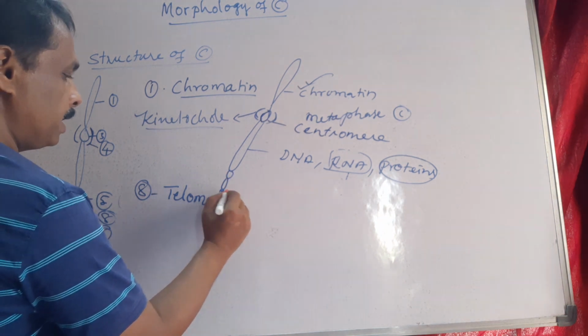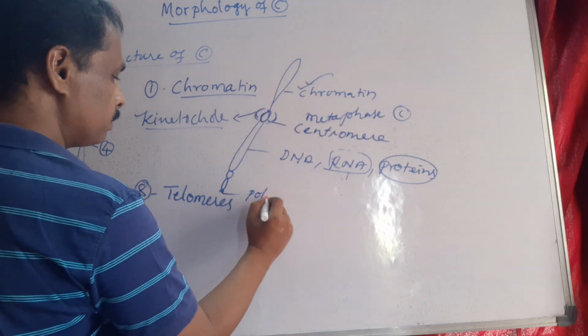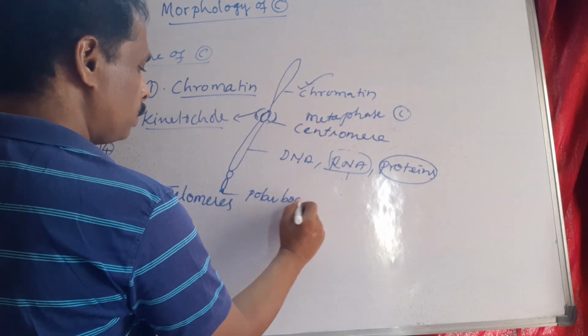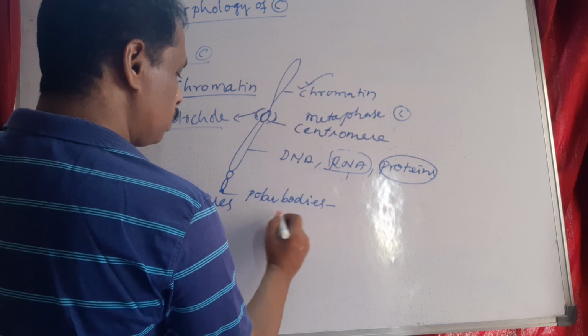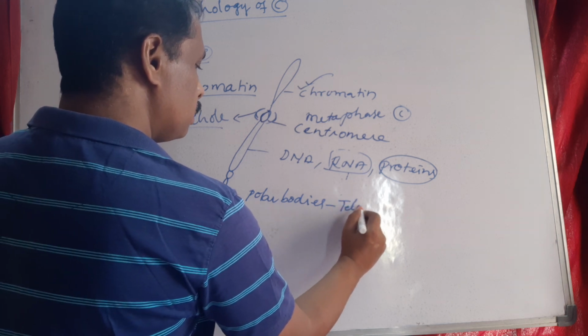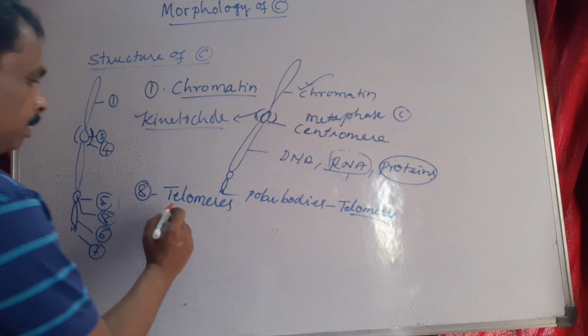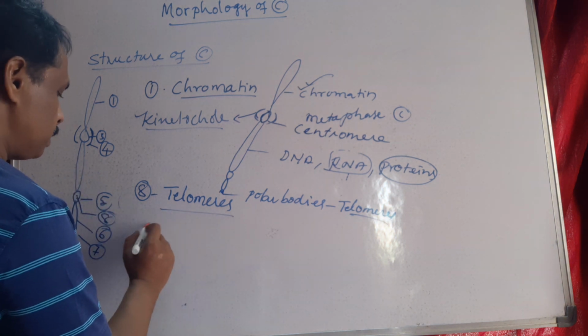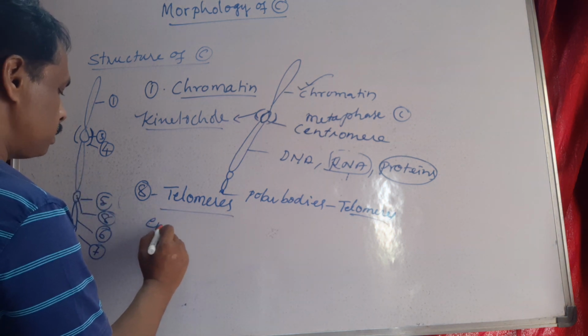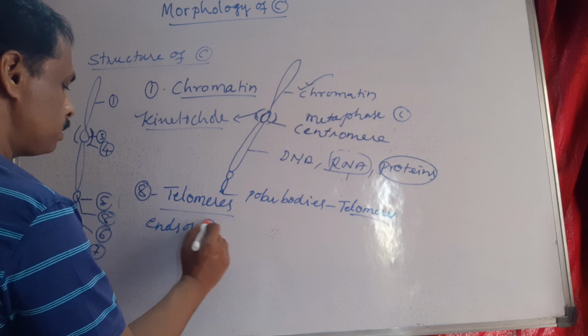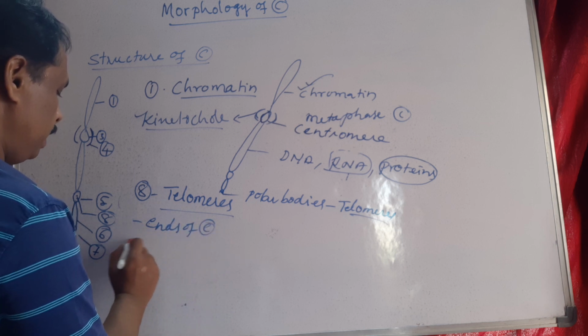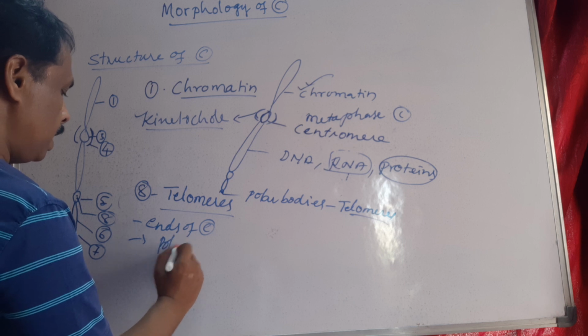At the ends, there are polar bodies present. These polar bodies are called telomeres. Telomeres are present at the ends of the chromosome.